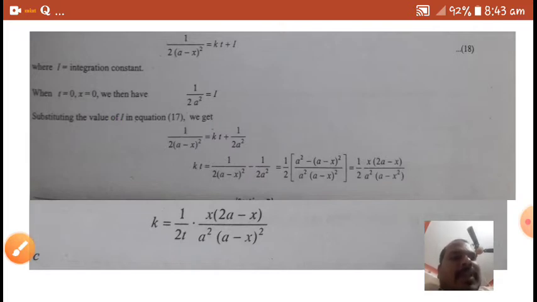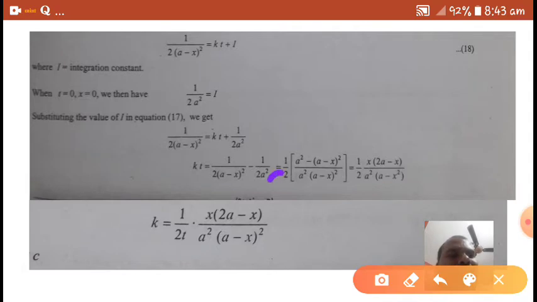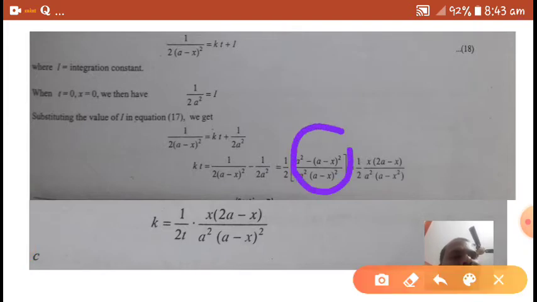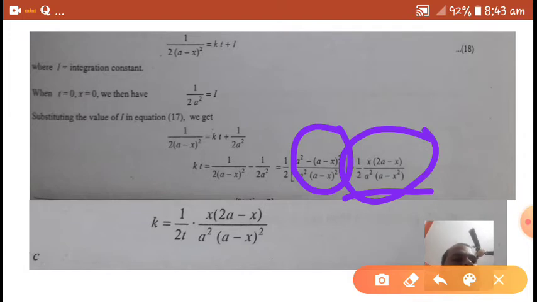Then I take 2 common in the denominator and, after doing the LCM, I get this value. I want the k value, so I move the 2 over to this side.